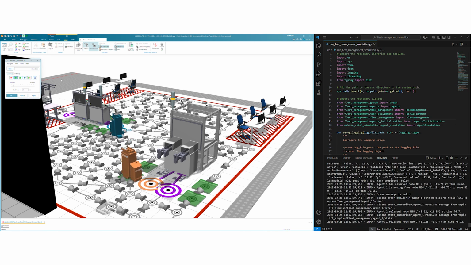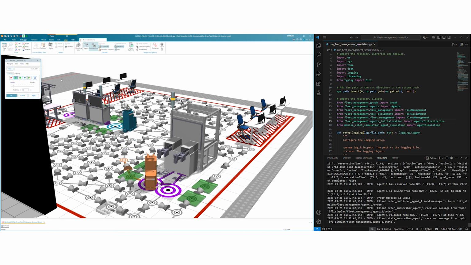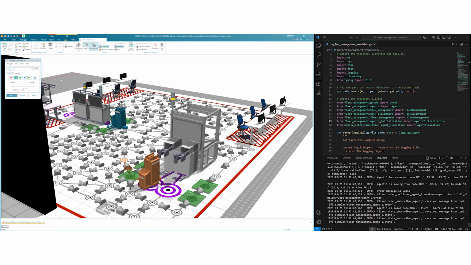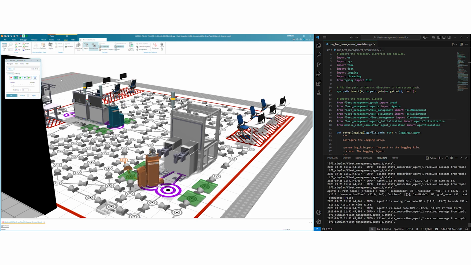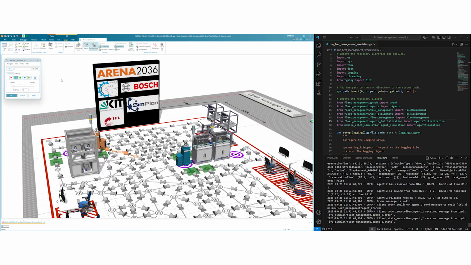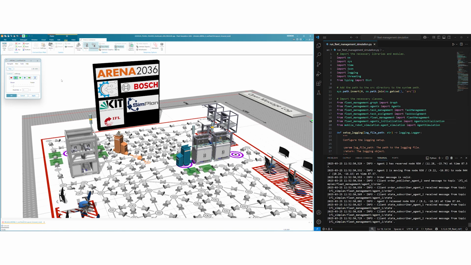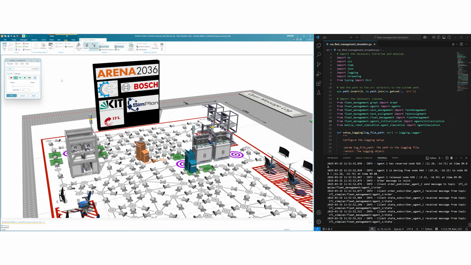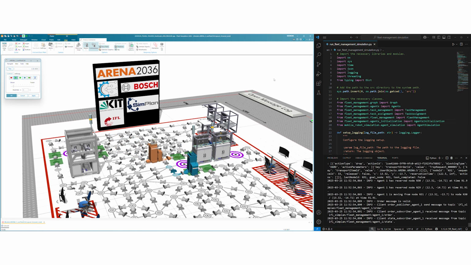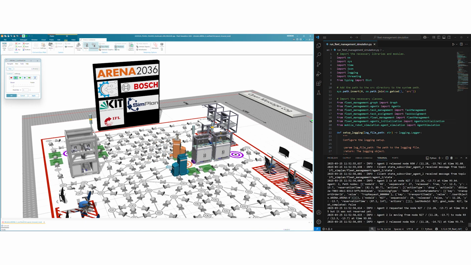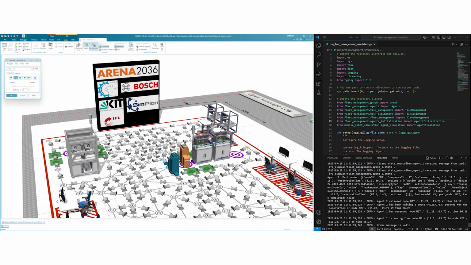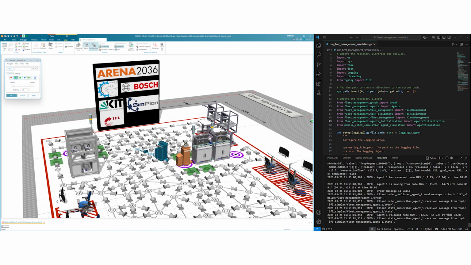SimPlan has implemented a VDA5050 interface in Plant Simulation, utilizing the built-in MQTT and AGV features. It also includes import functionality for LIF files to automatically generate the layout graph in the simulation model, as defined by the fleet manager. This enables the virtual commissioning of any AGV fleet manager that adheres to the VDA5050 standard.